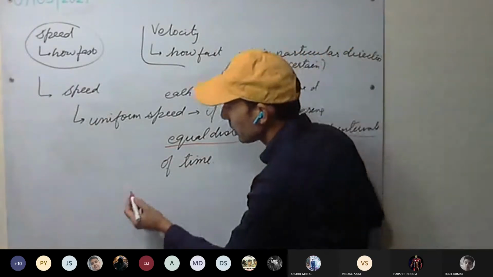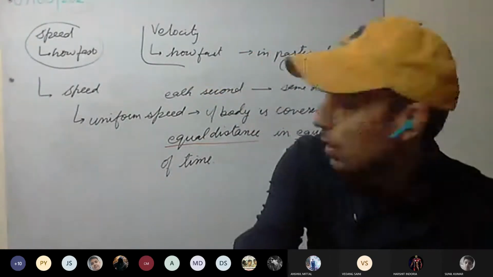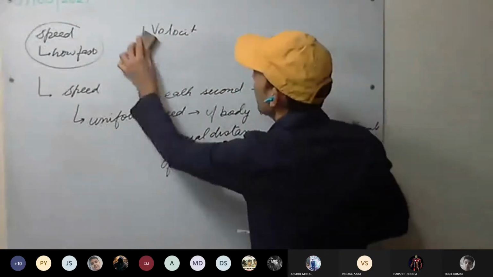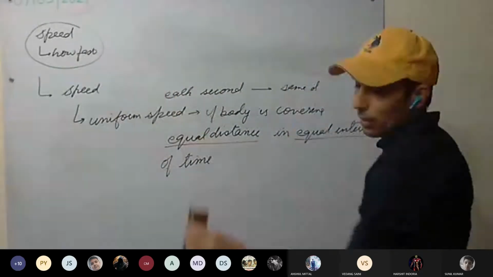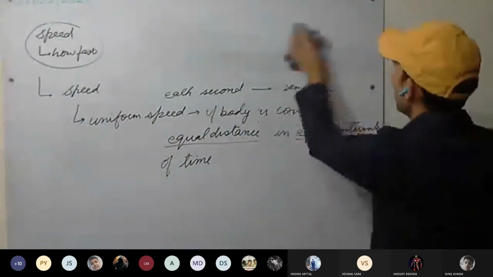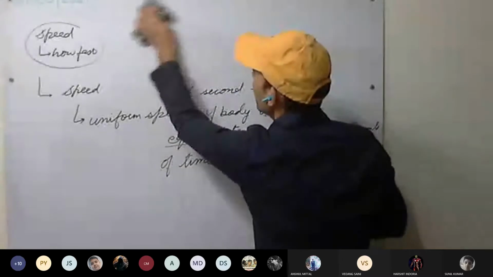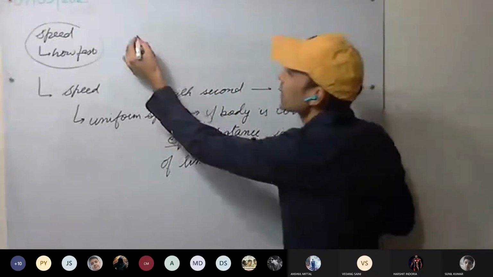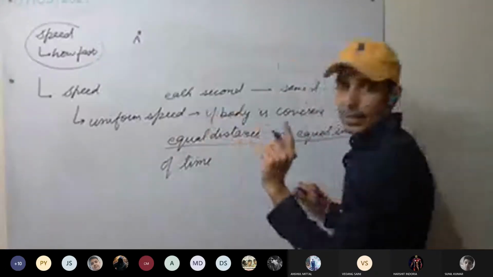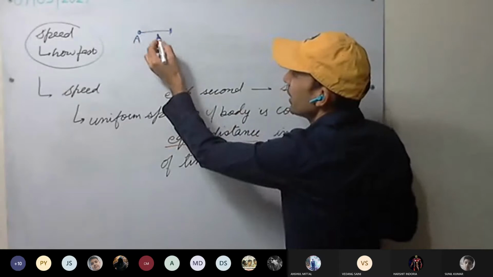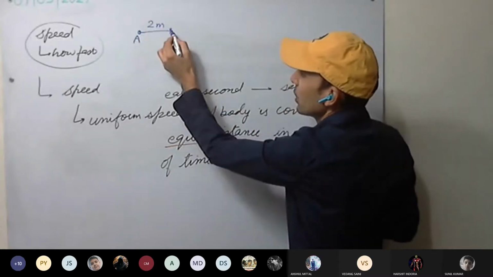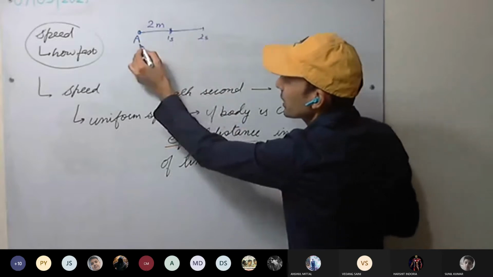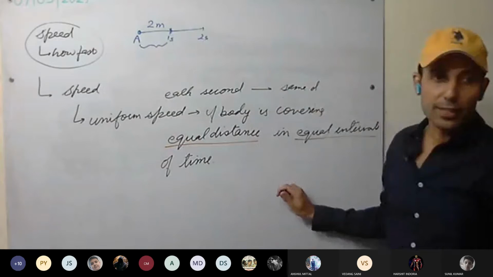For example, this is our body A. In 4 seconds, it has covered 2 meters. In another second, 1 second, 2 seconds. So what is the interval here? Time interval is how much?